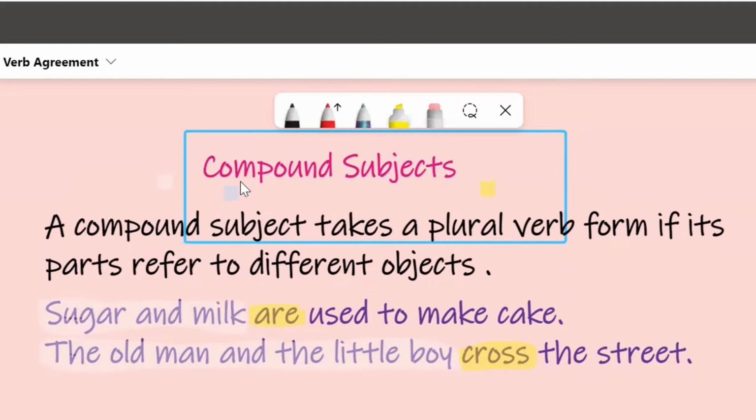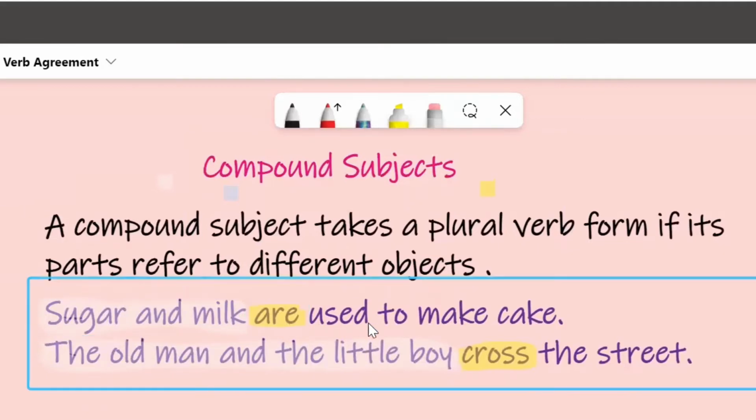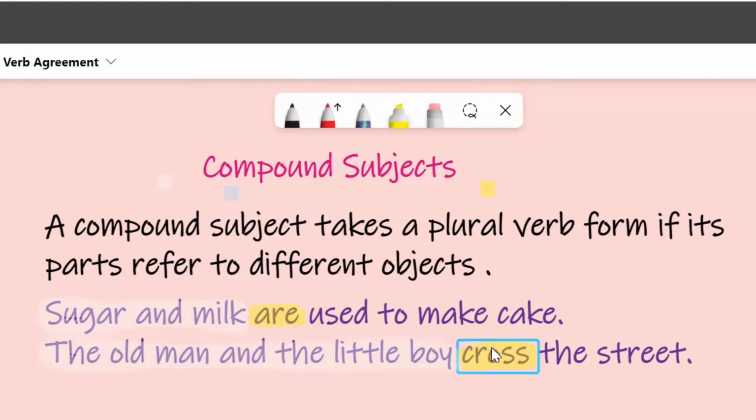If the parties of the compound subject refer to different items or different objects, this is plural and takes a plural verb form. Like what? Like if I say sugar and milk, two different things, so a plural verb form, "are", is used: "are then used to make cake." The old man and the little boy, different parties form one subject. A plural subject takes a plural verb form, "cross."